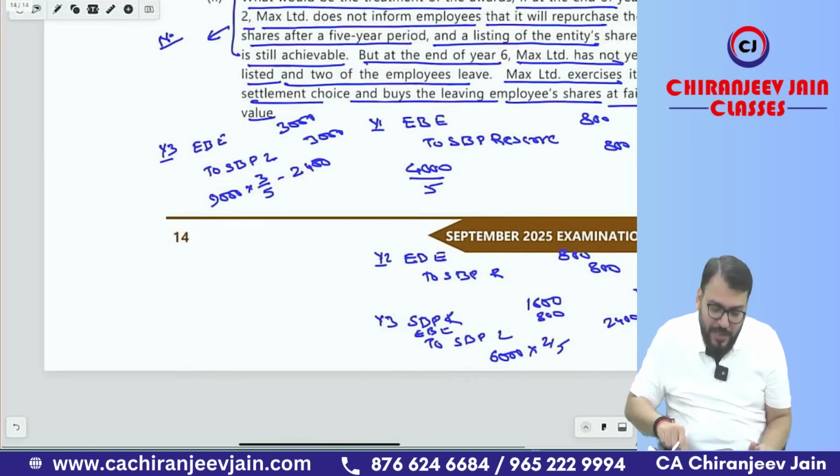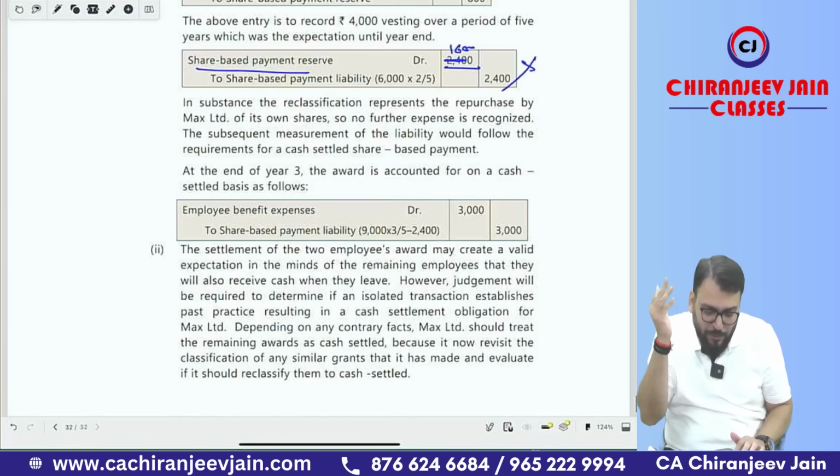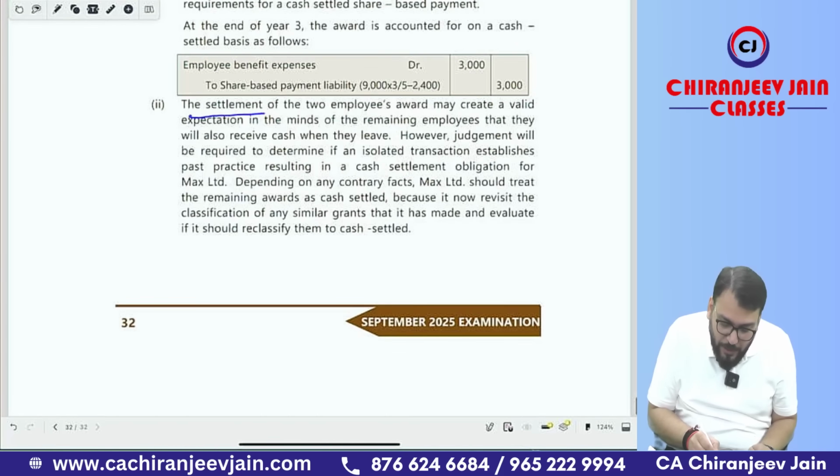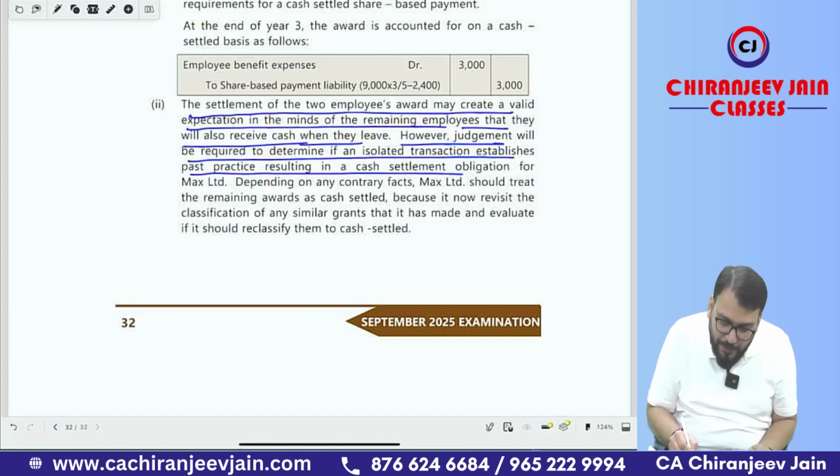But if you read the solution, I am not happy with what they have given. I don't know what they have given. The settlement of the 2 employee awards may create a valid expectation in the mind of the remaining employees that they will also receive cash when they leave. However, judgment will be required to determine if an isolated transaction established past practice resulting in a cash settlement obligation for Max Limited. Depending on any contrary fact, Max Limited should treat the remaining award as cash-settled. That is nonsense.